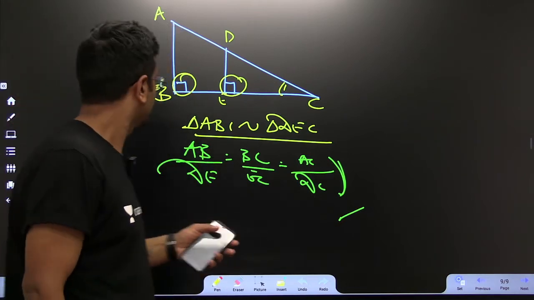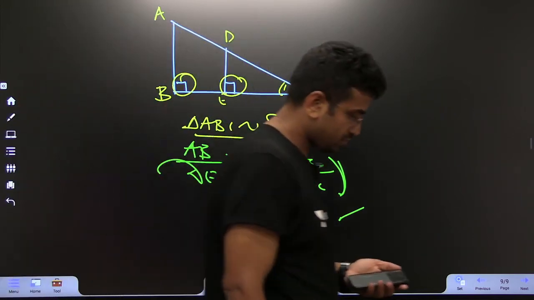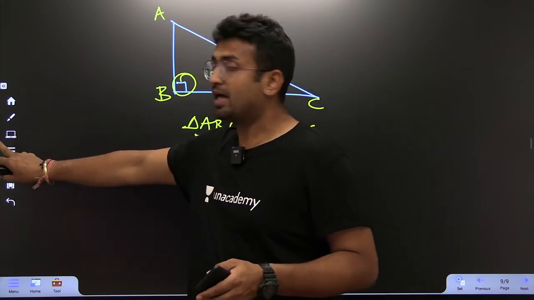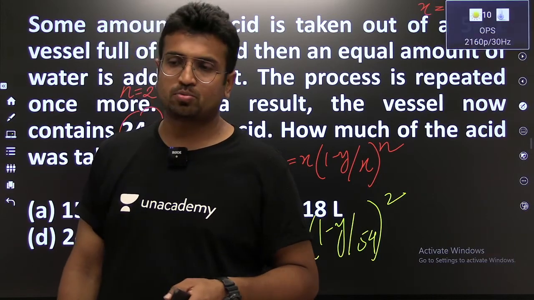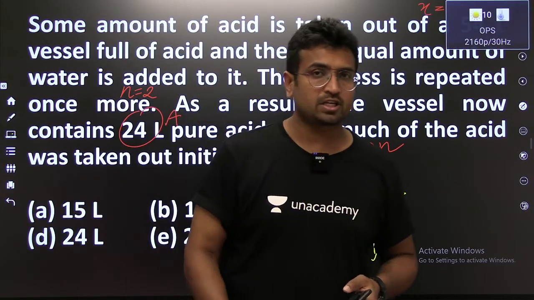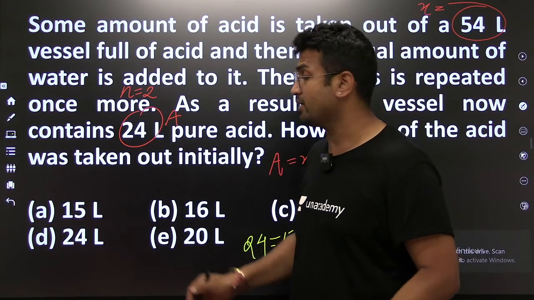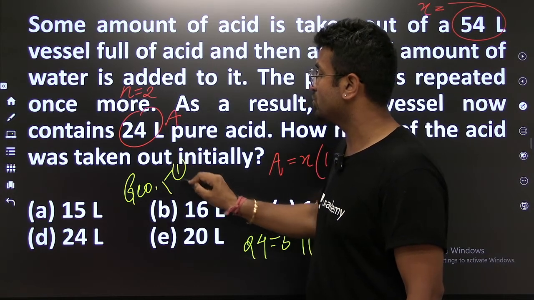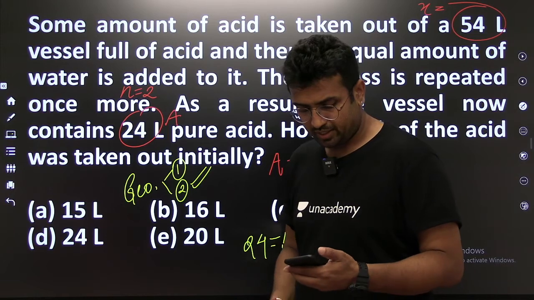Is it fine? So now let's see a question from similarity. Sir, you are saying that in geometry you may expect 1 to 2 questions, and considering the kind of pattern IIT Bombay has given in geometry, as I said, you may expect 1 to 2 questions. What I believe, you may expect 2 questions, right? Let's move on to the next one.